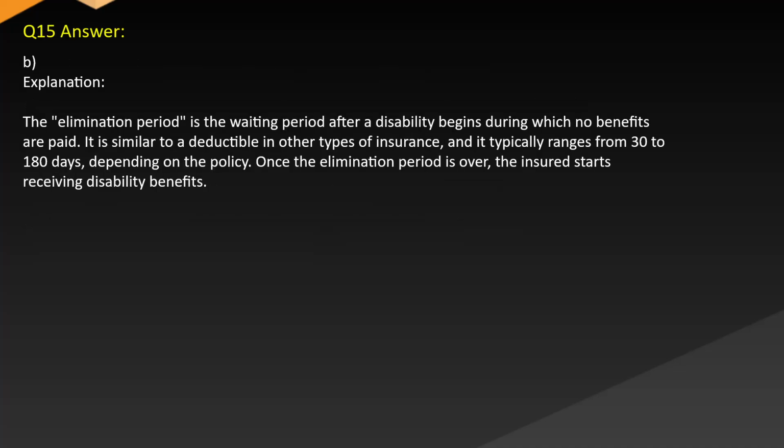Answer. B. Explanation. The elimination period is the waiting period after disability begins during which no benefits are paid. It is similar to a deductible in other types of insurance, and it typically ranges from 30 to 180 days depending on the policy. Once the elimination period is over, the insured starts receiving disability benefits.